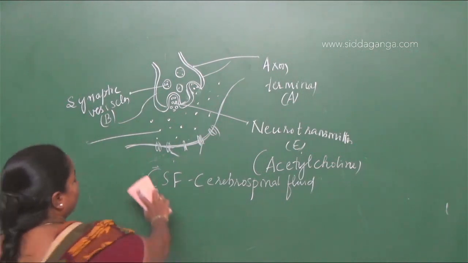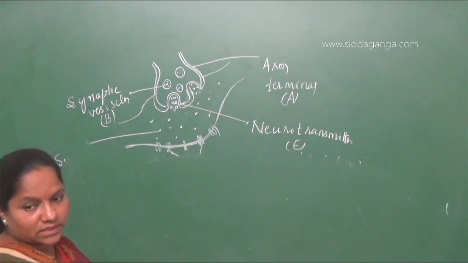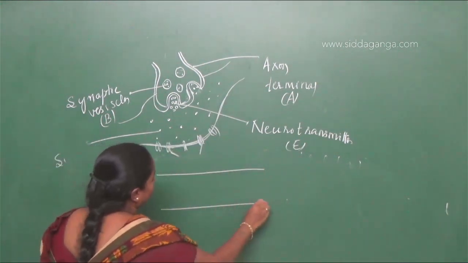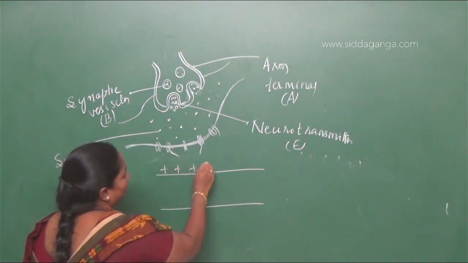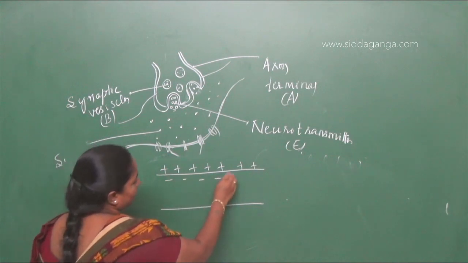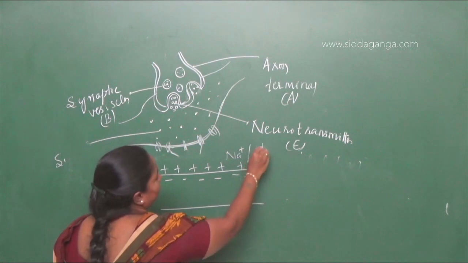So here, when you take a nerve axon, how are the charges going to be placed? If I take an axon membrane, the outer membrane is made up of positively charged potassium and sodium ions. So sodium positive, potassium positive.